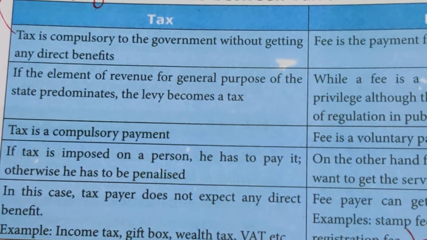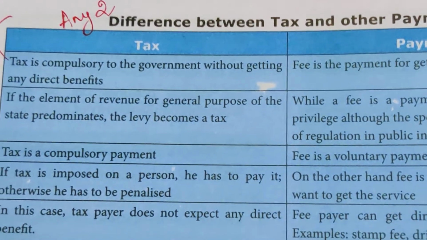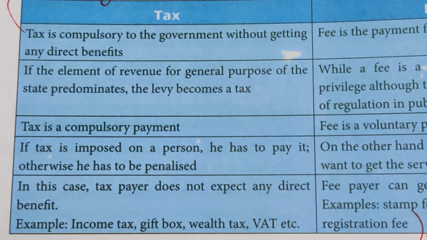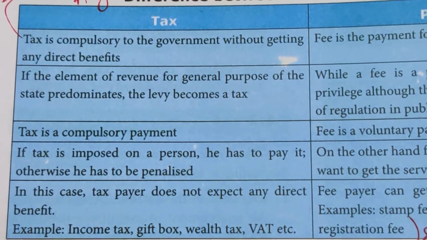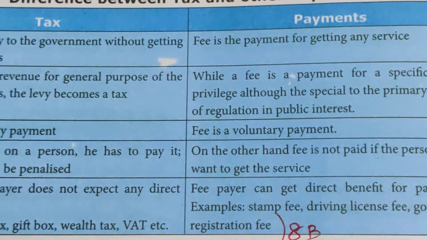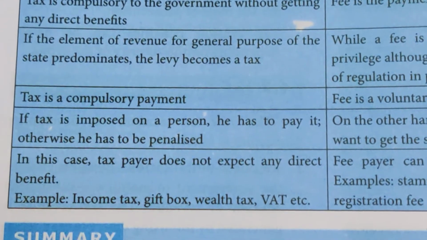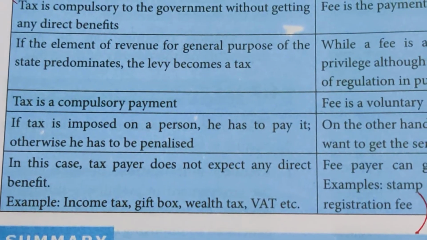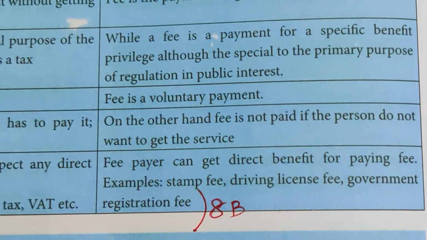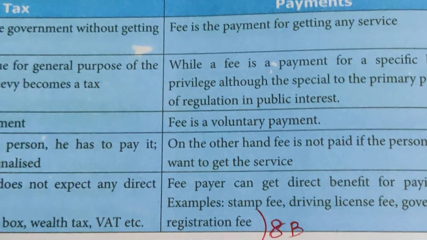Tax is a compulsory payment, but a fee is a voluntary payment. Any 2 points you can write for one of your 8-mark briefs. If tax is imposed on a person, he has to pay it, otherwise he will be penalized. But on the other hand, a fee is not paid if the person does not want to get the service. In this case, the taxpayer does not expect any direct benefit, for example income tax, gift tax, wealth tax, VAT, etc. Here, the fee payer can get a direct benefit for paying the fee, for example stamp fee, driving license fee, government registration fee, etc.